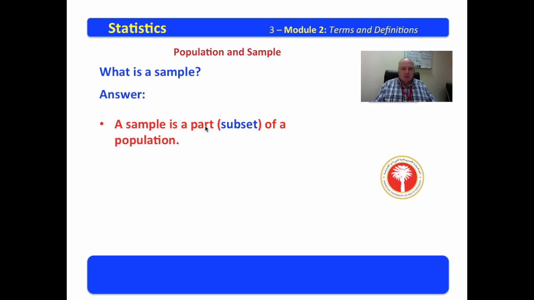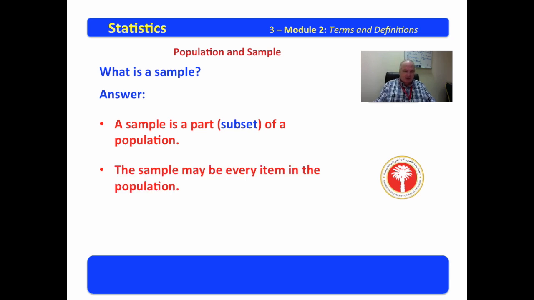The sample may be every item in the population. We might have a sample of all ugly math teachers named Dr. Rusty. That would be easy to get. It would be very difficult to get a sample of all rocks between 5 and 10 kilograms on Mars.